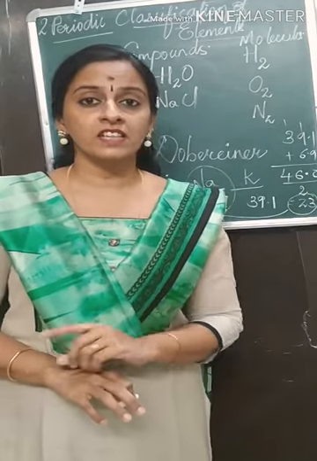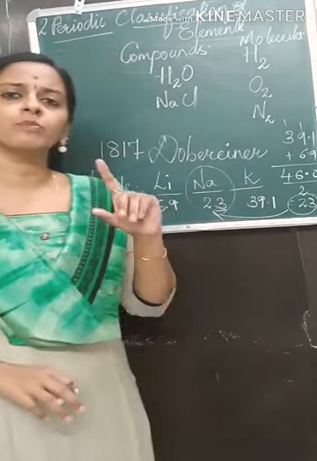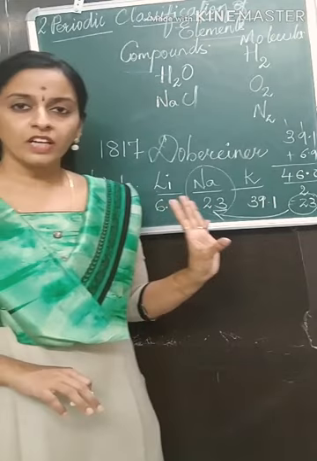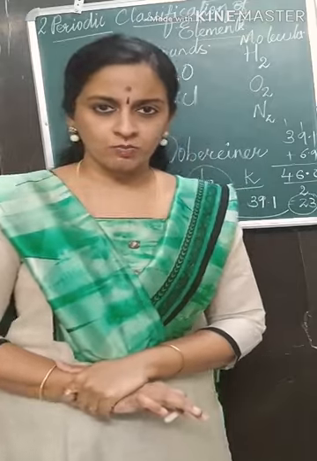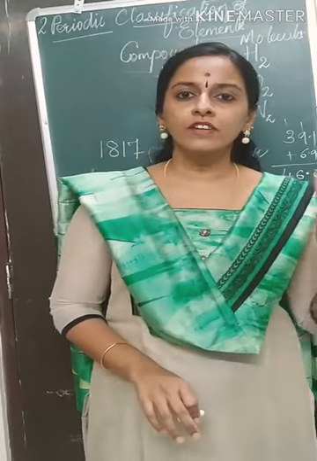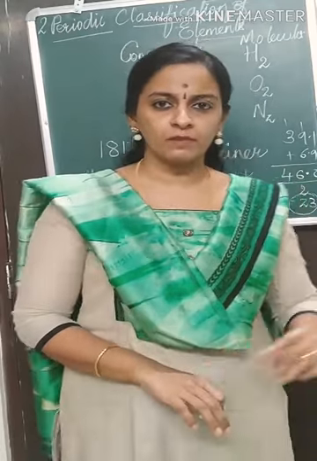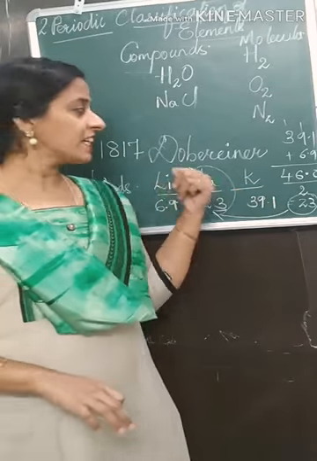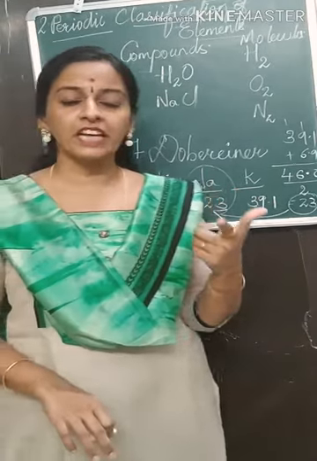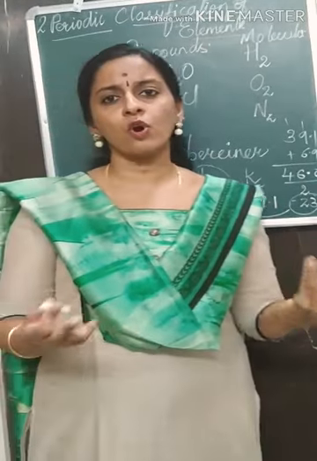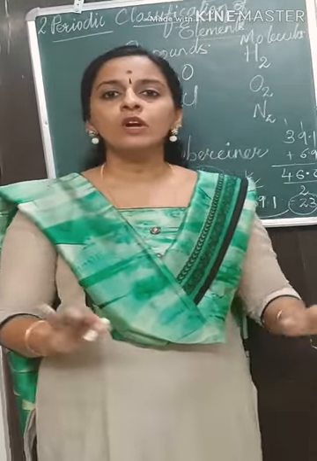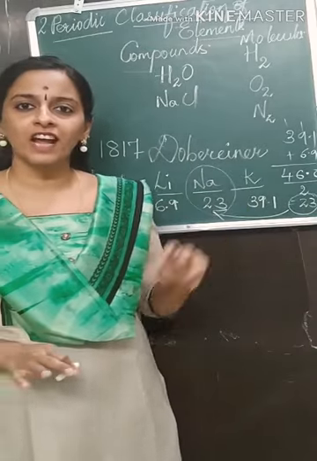Now please pay attention that in the revised syllabus, you have to learn only this example. I am not talking about the other two examples mentioned in your textbook. Understood? So the first person to do the classification of elements was Dobereiner in the year 1817. Remember the date. And why did this technique fail? Because all the elements known at that time could not be classified into triads.